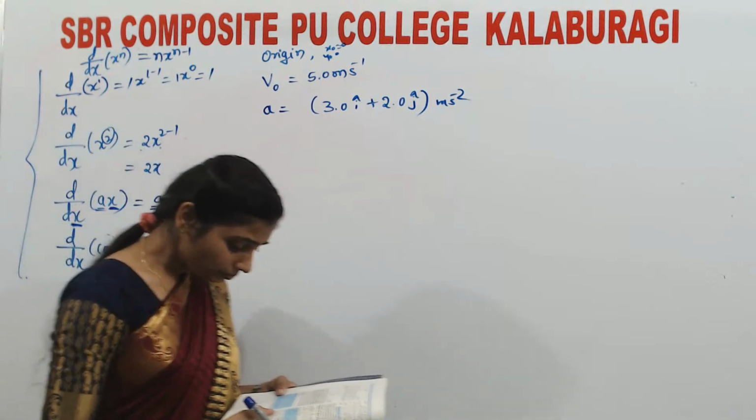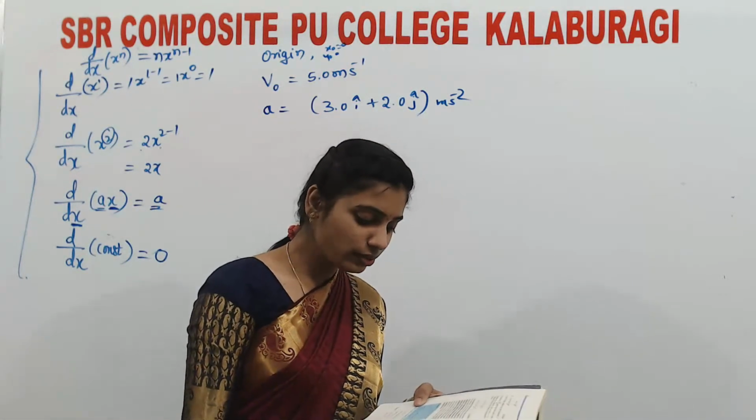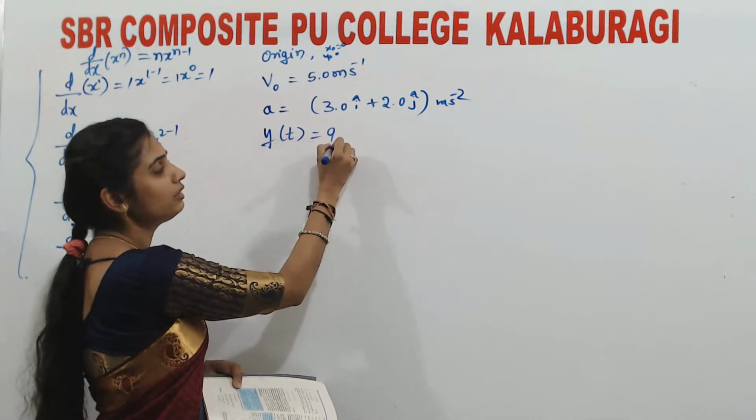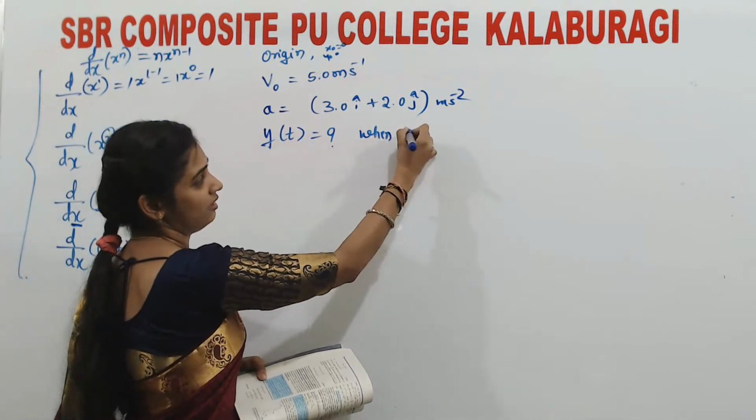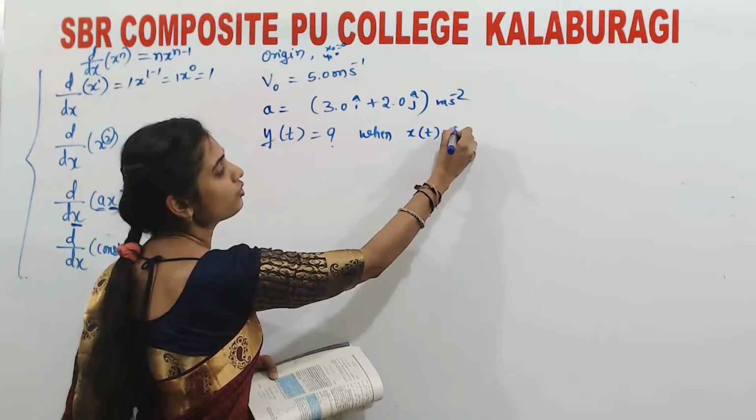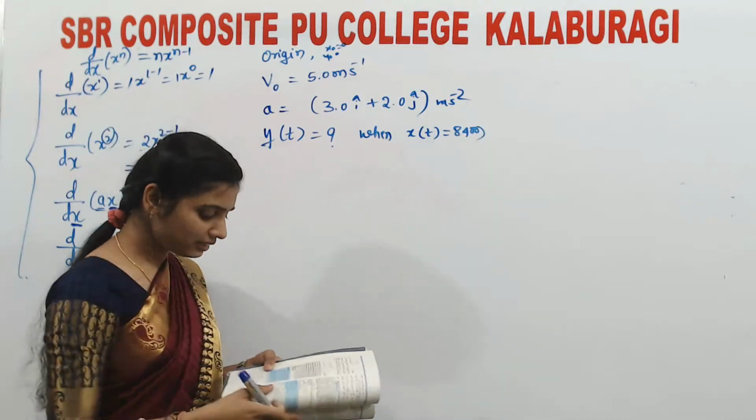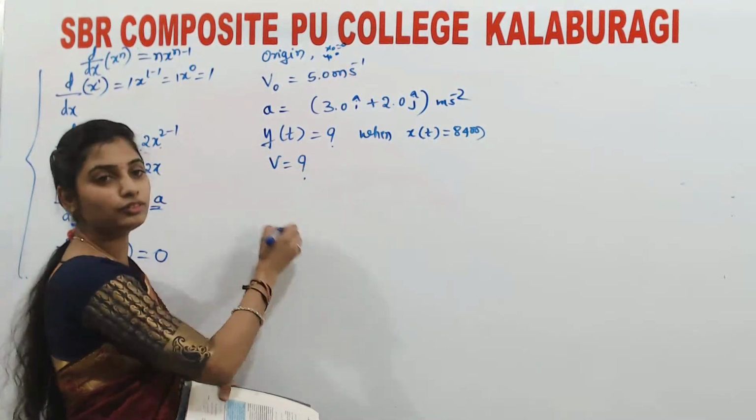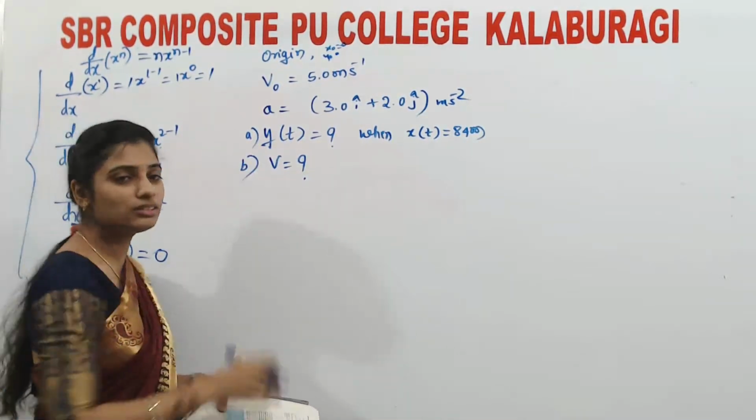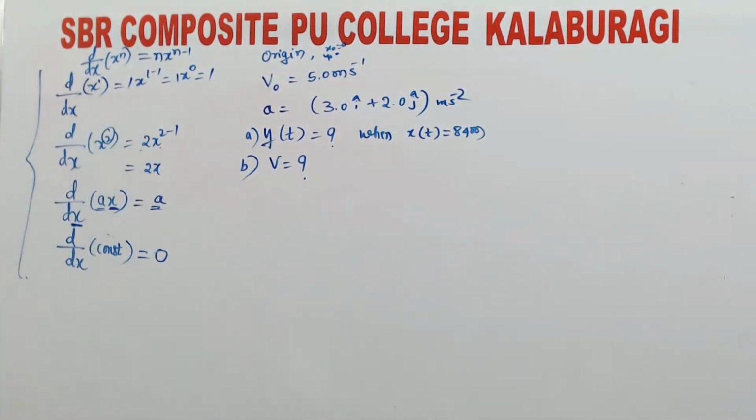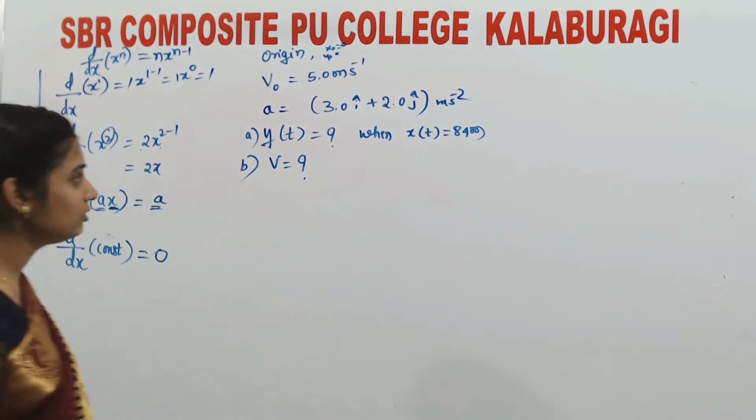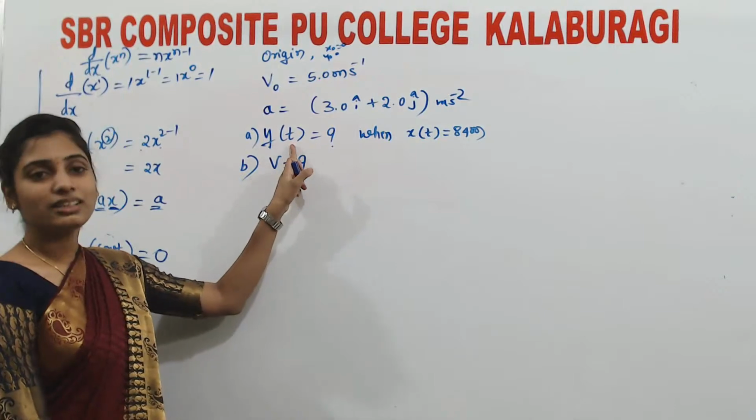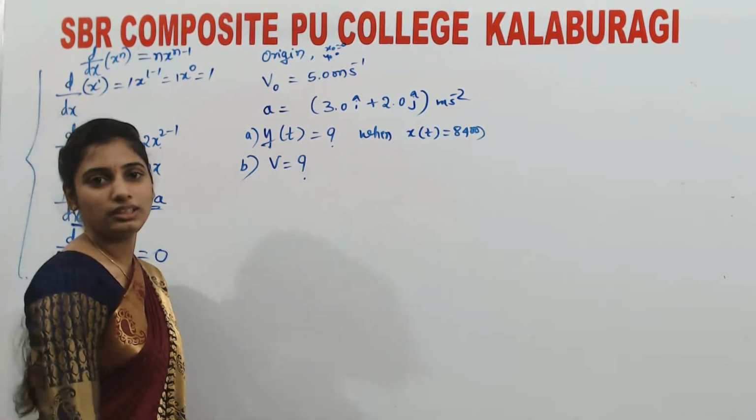Now they are asking for the y coordinate of the particle. What is the value of y of t when x of t is equal to 84 meters? And next they are asking for the value of the speed of the particle, the value of v. So these two are asked. Before solving any numerical, you should go through the question once or twice and listen properly.